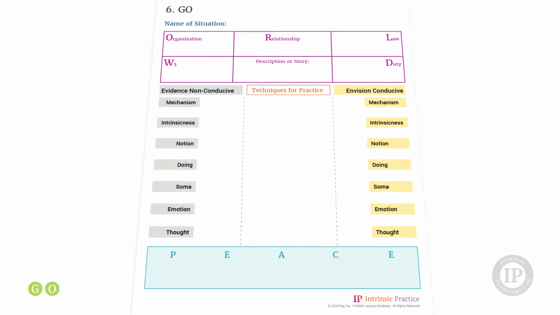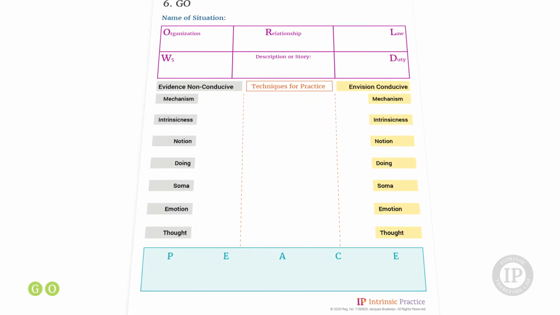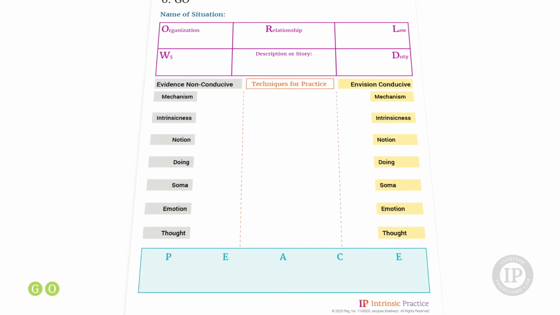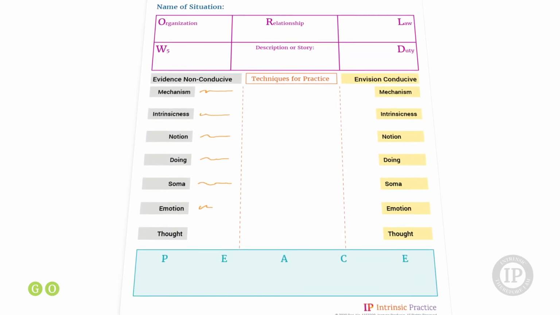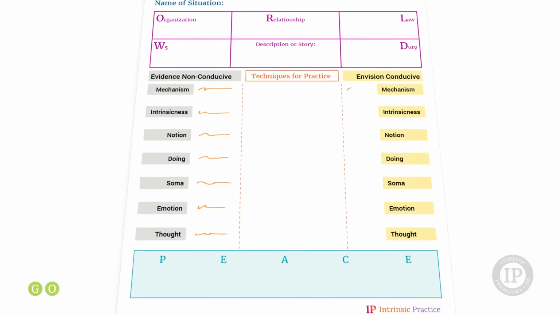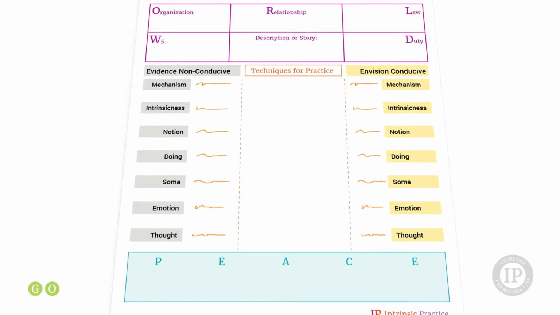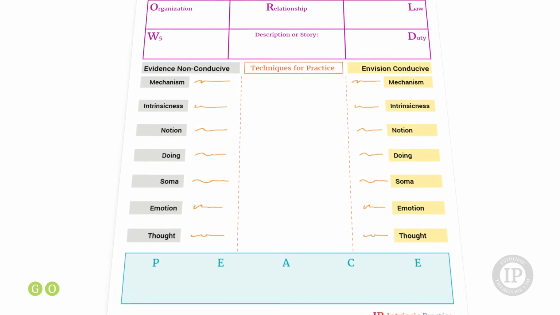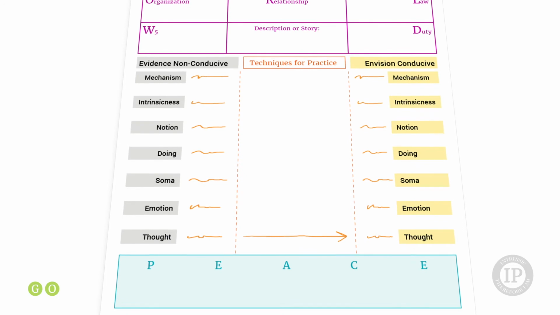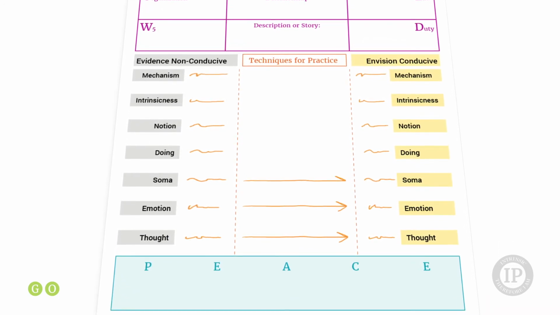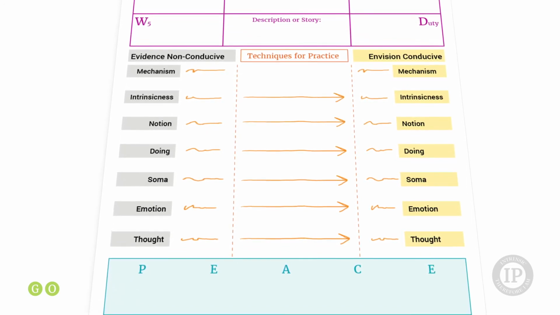So the template essentially is the same, where for any situation we evidence what is unhappy, we envision how it could be if it would be conducive to happiness, and then we add a part where we simply enable us to choose specific techniques to move from non-conducive to conducive to happiness, in a very detailed way, dimension by dimension, and so on.